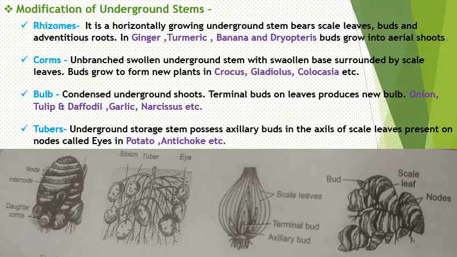The third segment of the picture represents the onion, in which scaly leaves are present. There, terminal bud and axillary buds are shown, which are important for growing the new plant, especially terminal buds. And the last segment of the picture represents the rhizomes. Here we have the example of ginger and turmeric for the rhizomes.